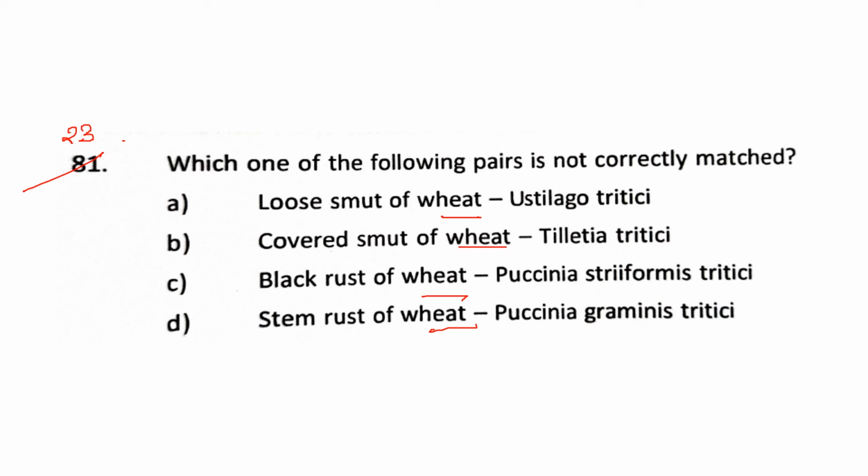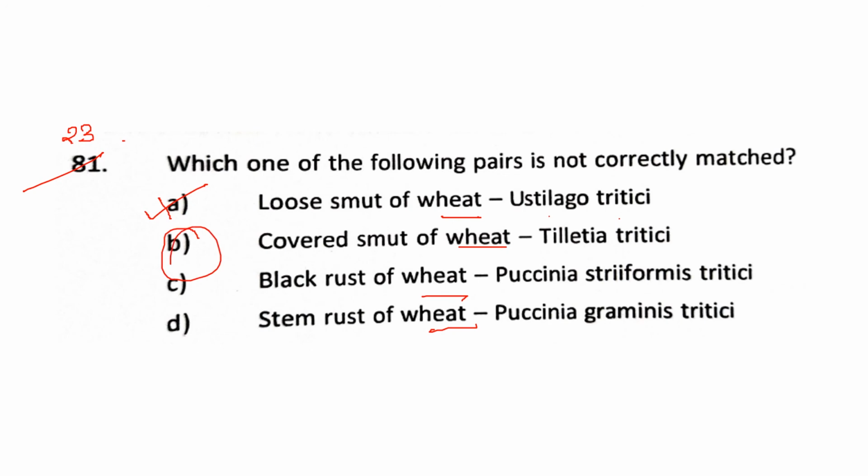Okay, so now loose smut of wheat is caused by Ustilago tritici. That is true. That is right. So it is correctly matched and it won't be the right answer. Covered smut of wheat is not caused by Tilletia tritici, but it is actually caused by an Ustilago only for barley. And Tilletia tritici is actually responsible for a smut called stinking smut disease of wheat. So this is the answer which is not correctly matched.